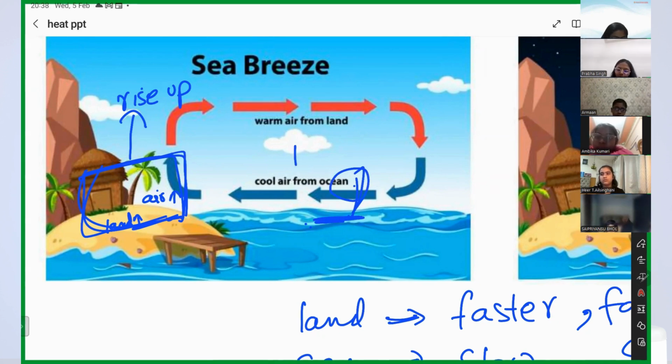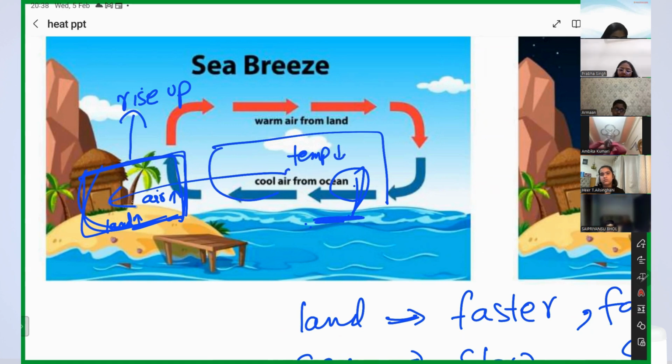Less. So what will happen? The air will move from high pressure to low pressure, and the cool air will move from the sea to the land, due to which you will feel cold air from sea to land, right? And that is called sea breeze.